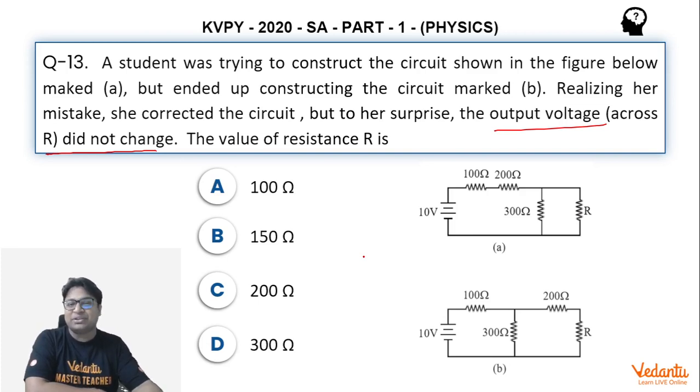A very crude method, a method that relies on luck. If you are lucky enough, probably the first option that you try will give you the right, matching situation, like the voltage across R will be equal in both the circuits. And if you're not that lucky, you may end up doing a similar calculation with different values of R four times, and on the fourth time probably you will discover the answer. So with a bit of luck in your favor, you can finish the question quickly.